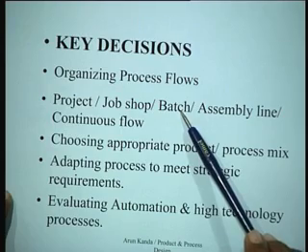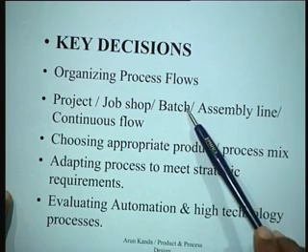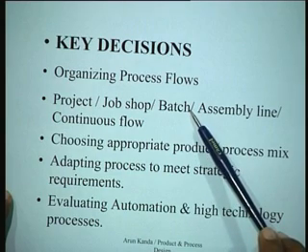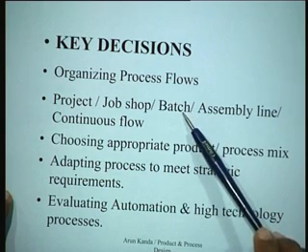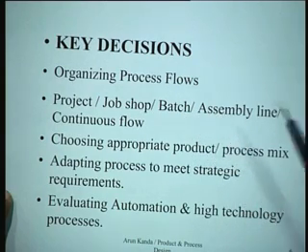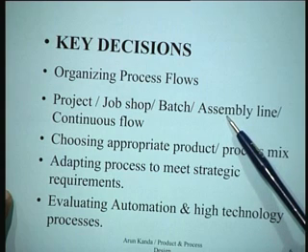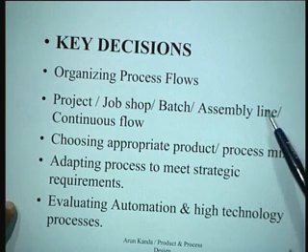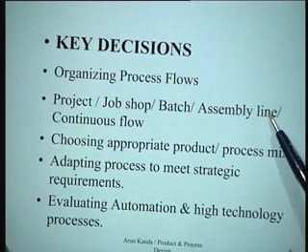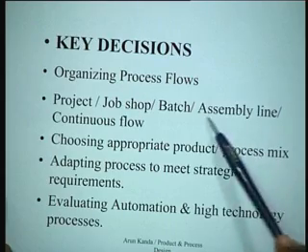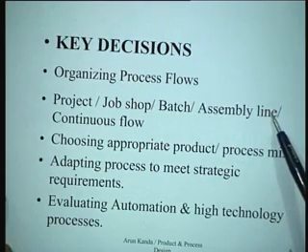This confusion is to some extent reduced in batch production, because you are organizing your flows in terms of batches of products, and you are also trying to get the advantages of a common setup for various parts. Assembly line is obviously, as you know, something that you use when you want to manufacture a single product without changes in design, and you want to make it in relatively large quantities. So you can set up an assembly line, and the feature of this will be that you will have relatively smooth flow lines.